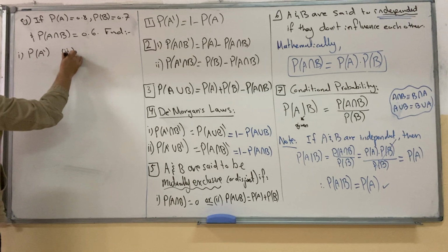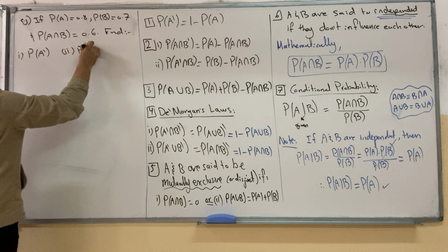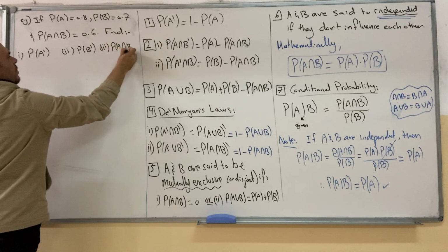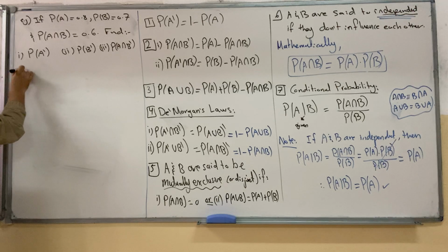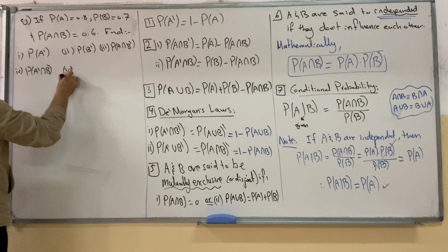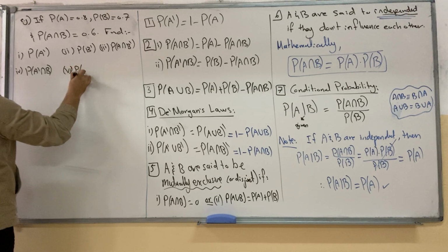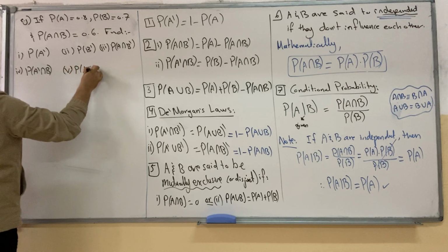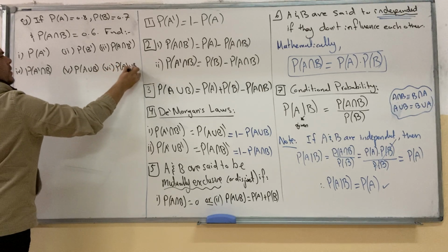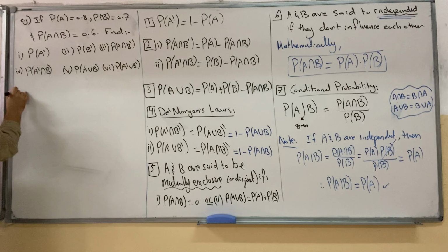Number 2, probability of B complement. Number 3, probability of A intersection B complement. 4, probability of A complement intersection B. 5, probability of A union B.